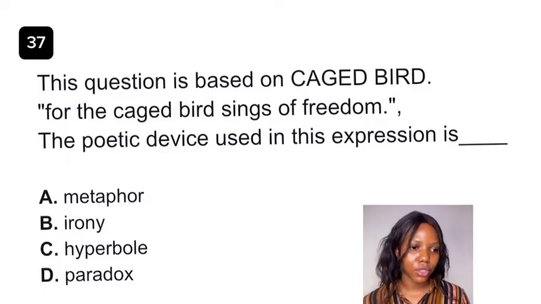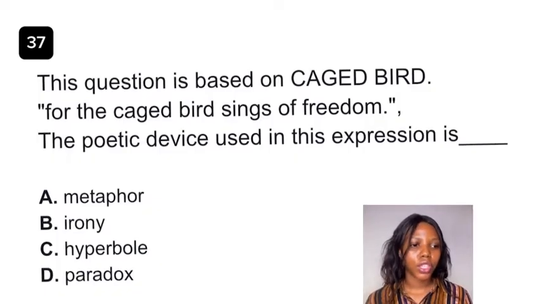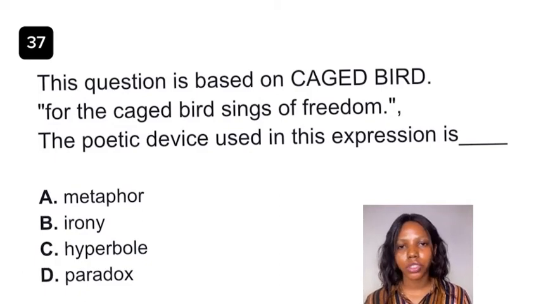Question 37. So this question is based on Caged Bird by Maya Angelou. Okay, so for the Caged Bird sings of freedom, the poetic device used in this expression is dash. The answer to this question is paradox.